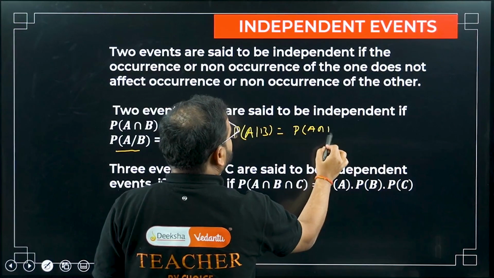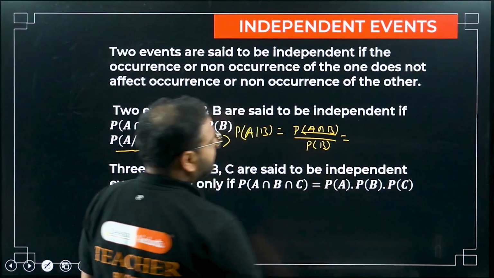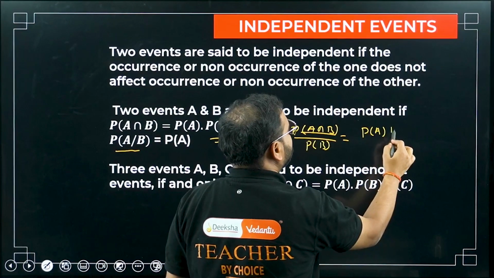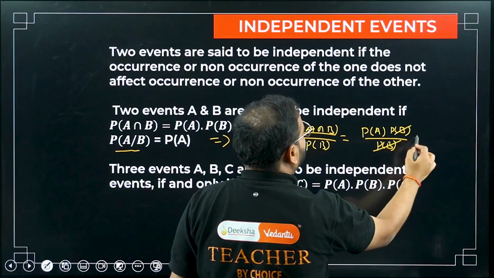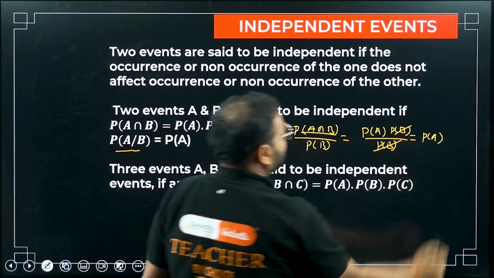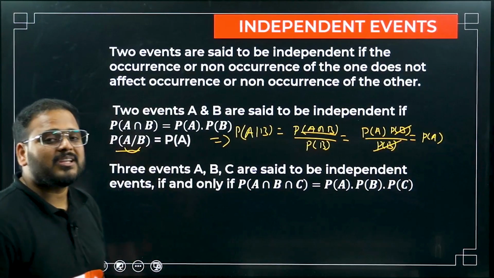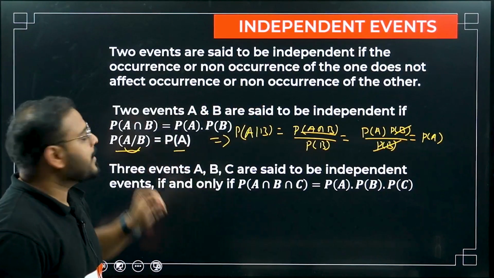A intersection B is simply P(A) into P(B), so P(A) into P(B) upon P(B), cancel them out. The answer is simply P(A). So if you have conditional probability where the events are mutually independent, you write simply P(A) as the answer.